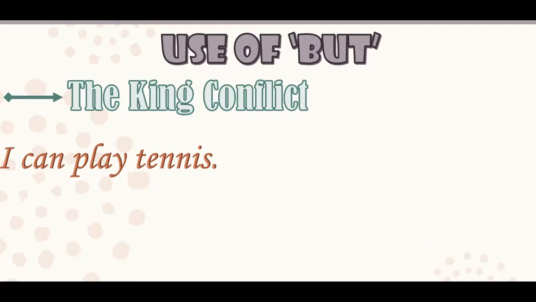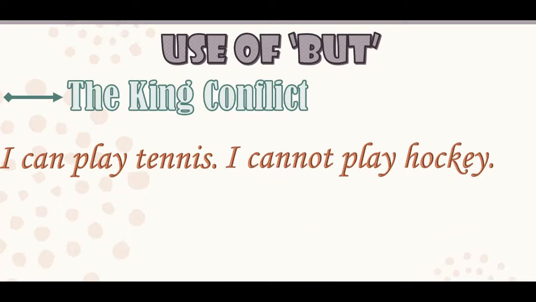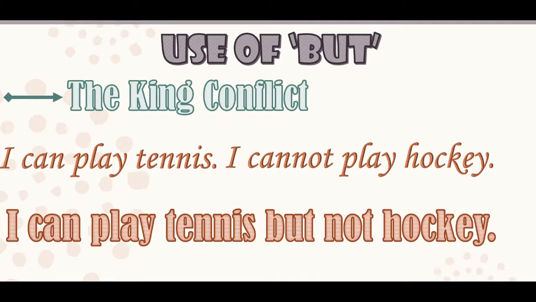I play tennis. I cannot play hockey. Again, the first sentence is telling us that a subject can do something, while the other sentence is telling us that the subject cannot do something. So we have added but not to join these two sentences. Yes, and we have cut the repetition, or the extra part of the sentences.